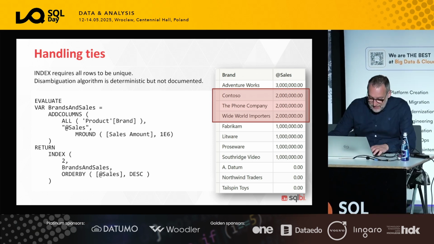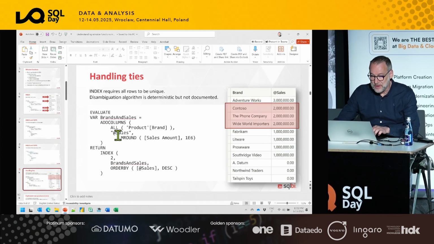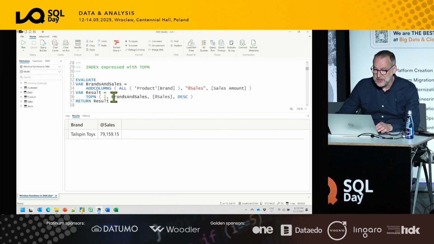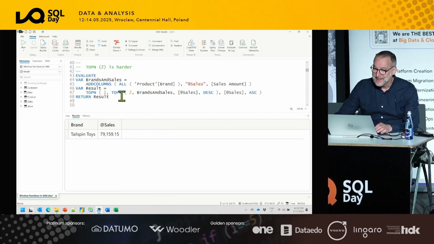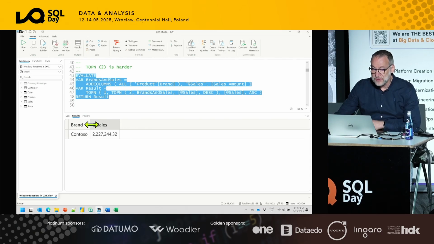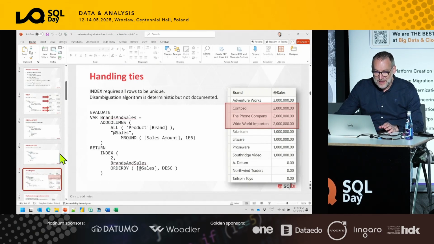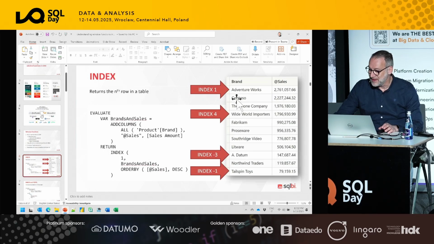Let's check that with the code. We have top n here. No, the other top n. This returns only one row, Contoso. I need to keep this source table available. Okay, the second row, Contoso.